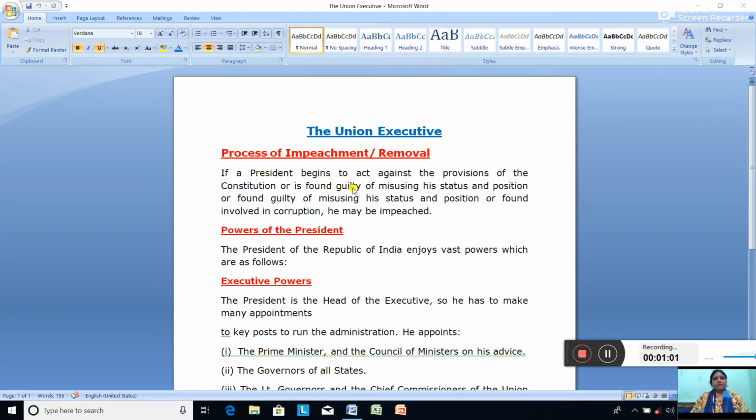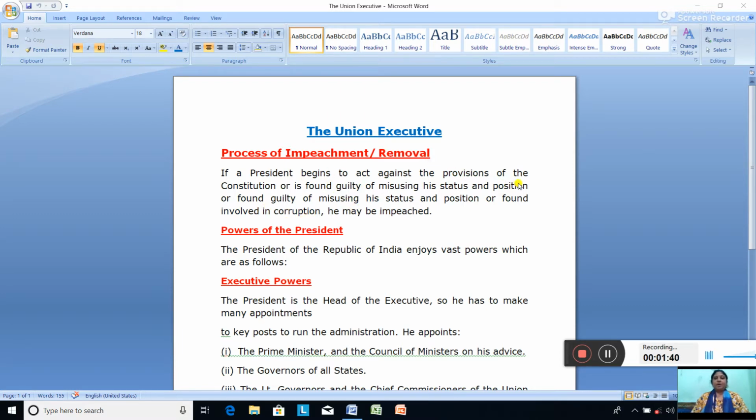Here, the reasons are: if he is found guilty of misusing his status and position, or if he acts against the provisions of the constitution, or if he is found involved in corruption, he may be impeached.